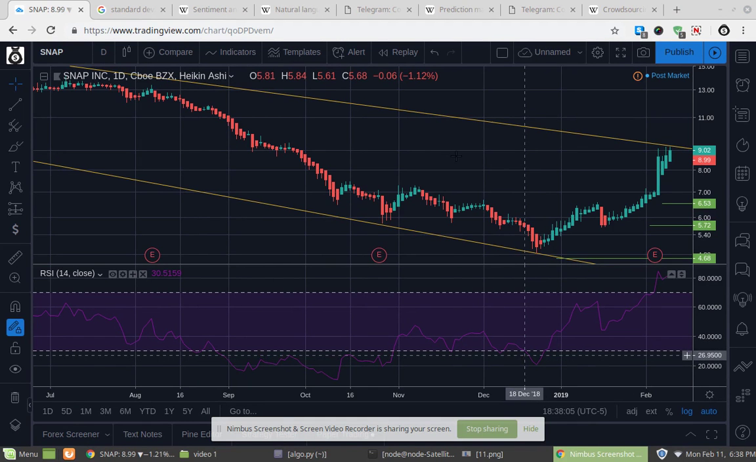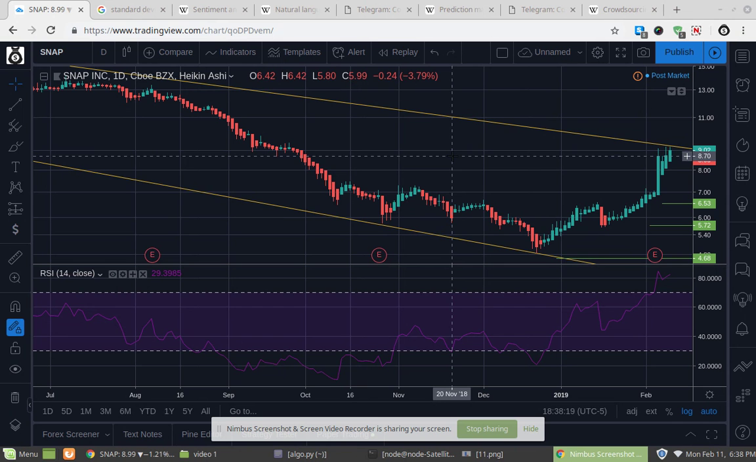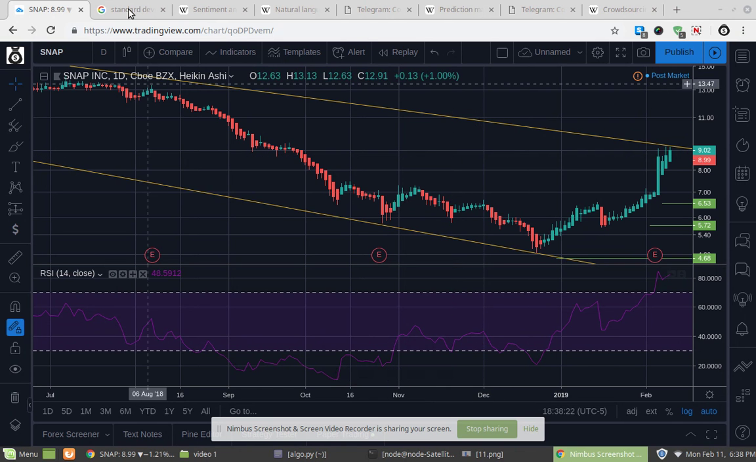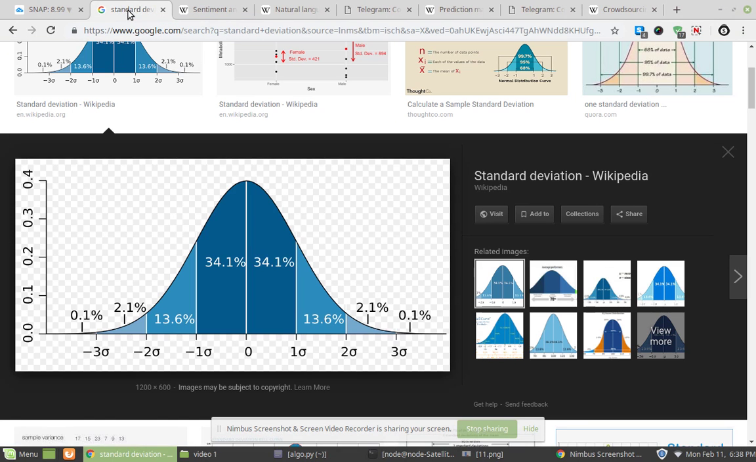Let me just give you the introduction, which is going to be about this video and the other ones to follow. I'm going to be using the traditional method of support and resistance, technical analysis, the indicators. But along with that, I'm going to be using historical data to try to find the deviation levels, as you can see here,